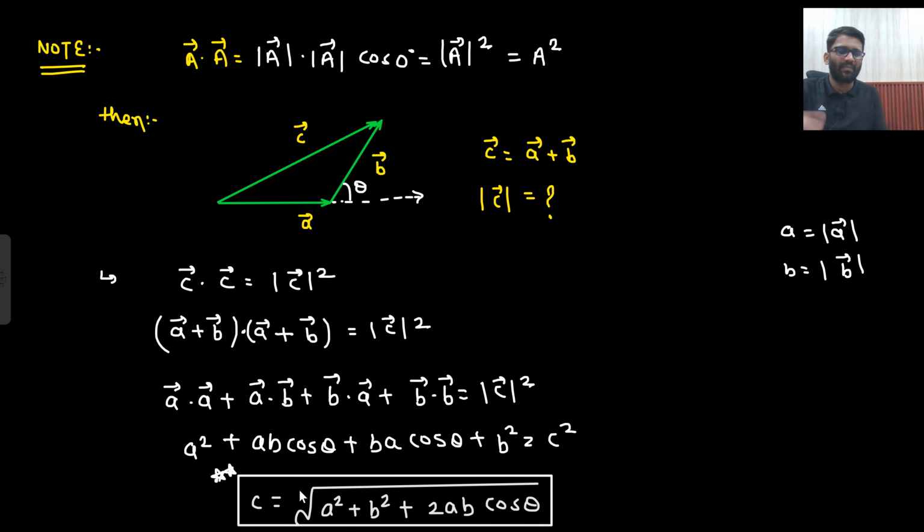So just in some one mark question, if rarely it may come, okay, just wanted to tell this. So C, this could be under root A square plus B square plus 2AB cos theta. We will not be using it later on, just you can see it and forget it, okay. If in the examination they are asking, then you can derive it as well, right?